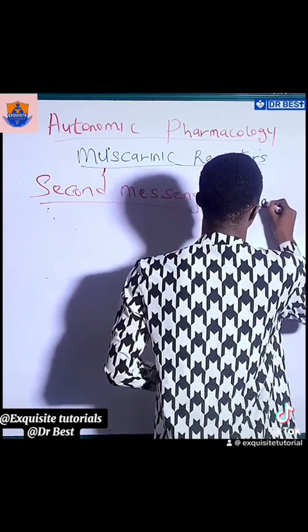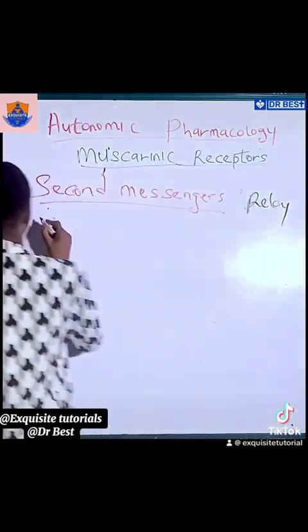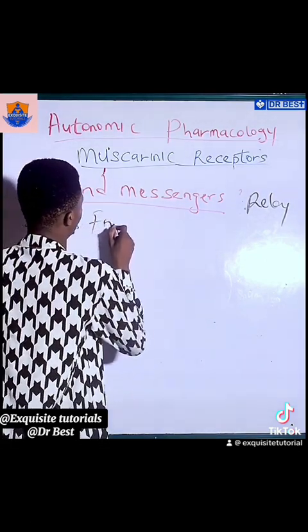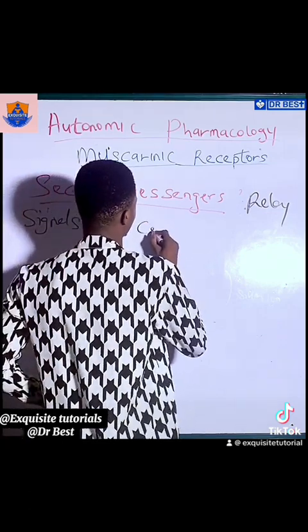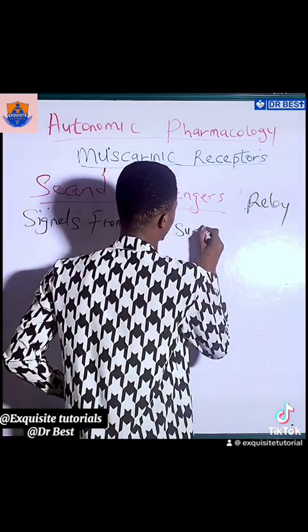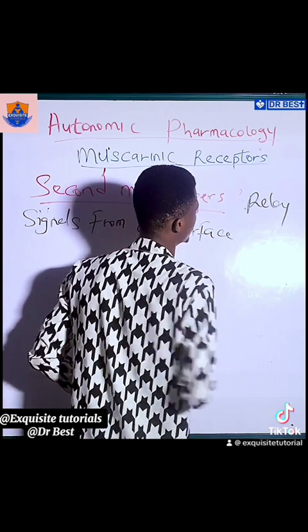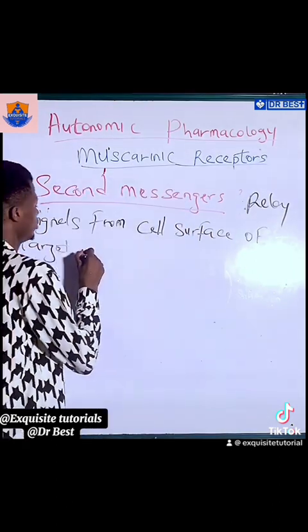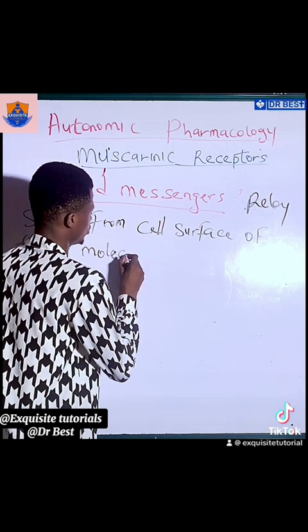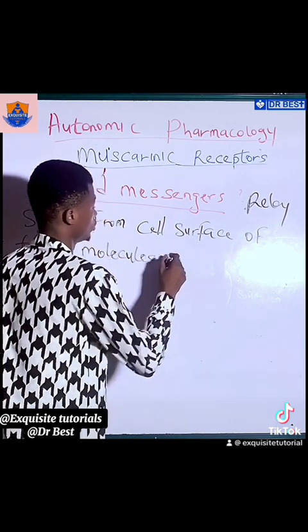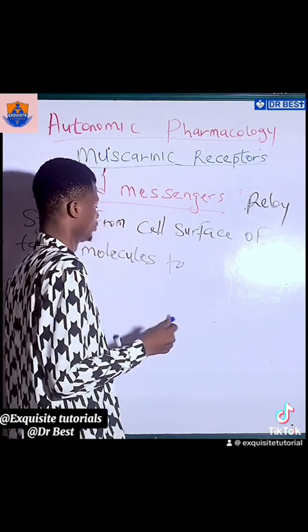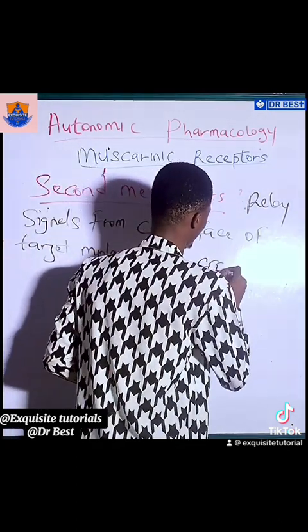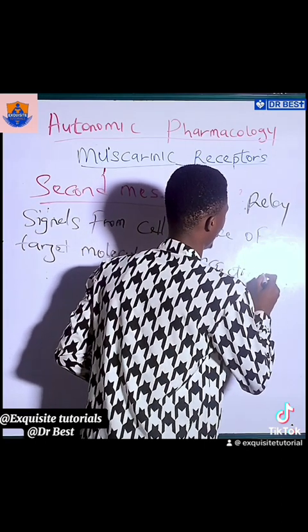They relay signals from cell surface of target molecules to effector organs.